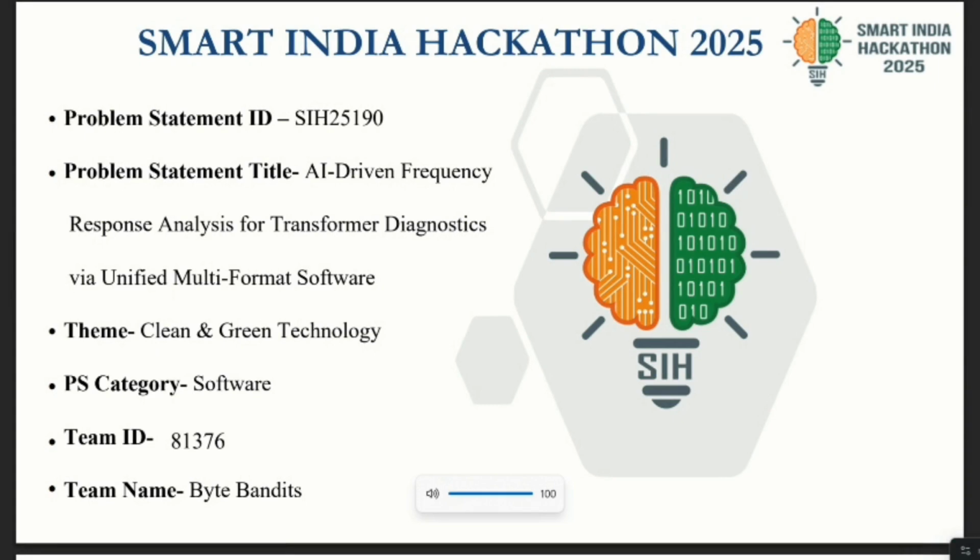Our problem statement ID is SIH25190 and the title of our problem statement is AI driven transformer diagnostics. Our team consists of Shalini, Yashaswini, Shreya, Sushmita and Varuna.